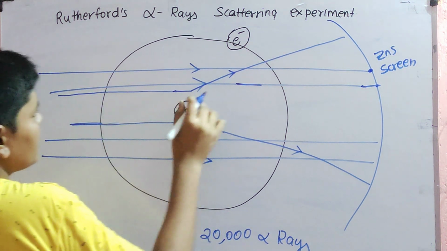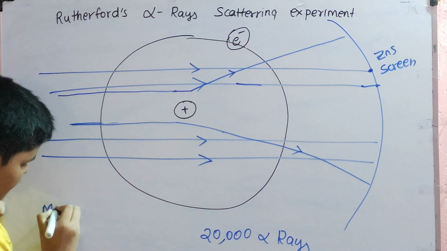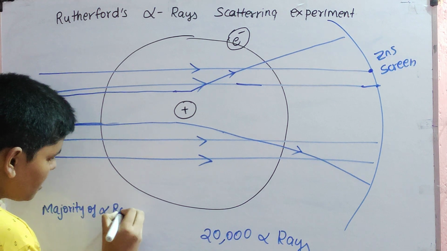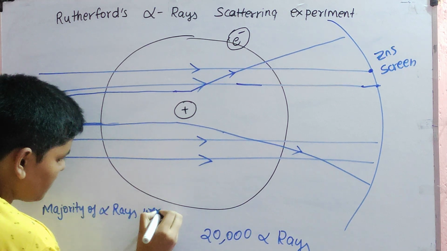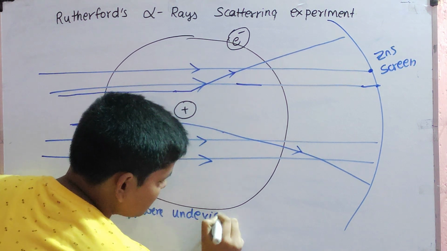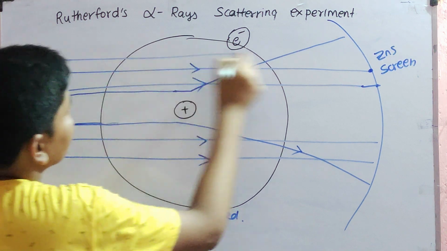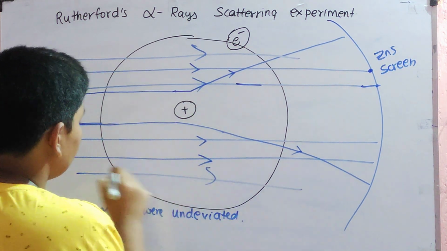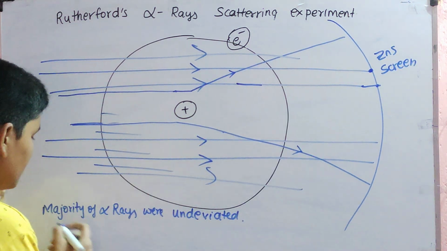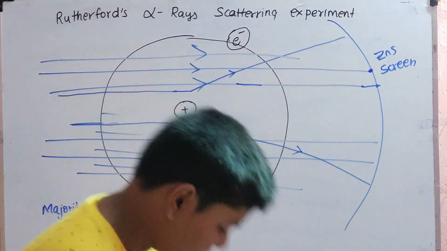One thing given by him was that the majority of alpha rays were undeviated. Majority of the alpha rays were undeviated because the majority went like this, some went like this. Mostly they went straight and hit the screen. So the majority of the alpha rays were undeviated.